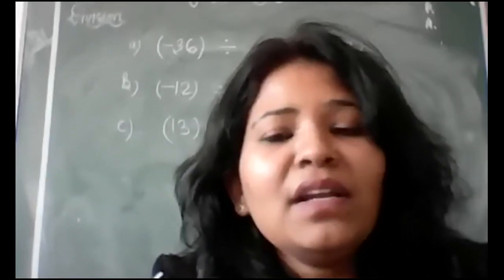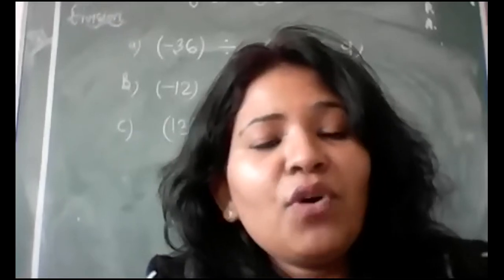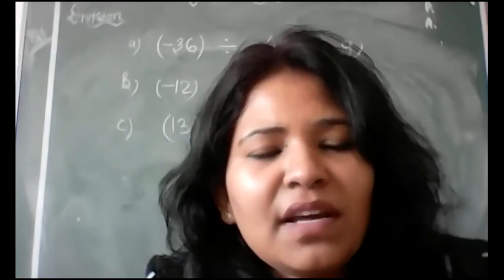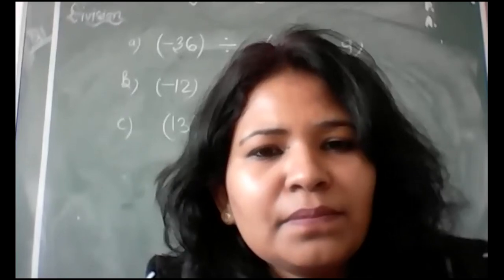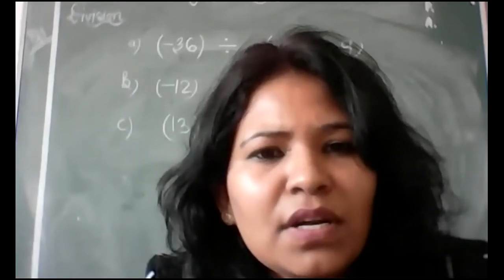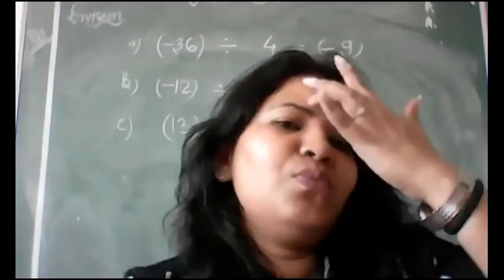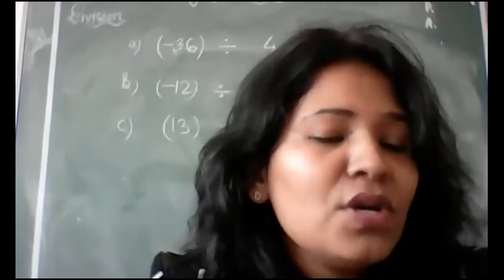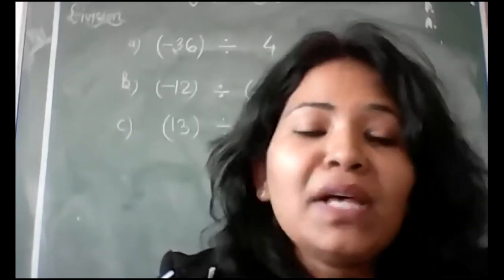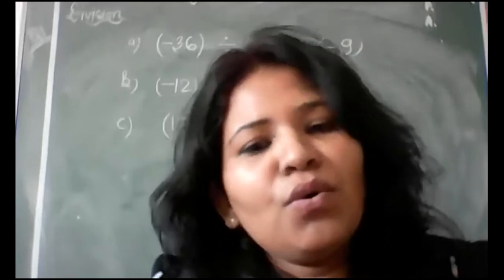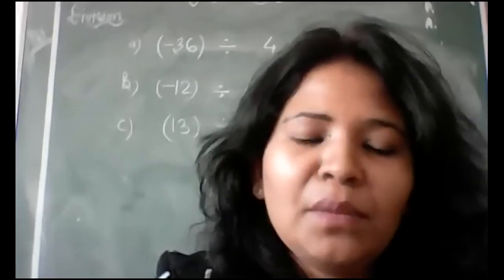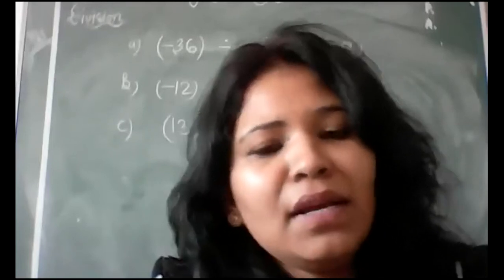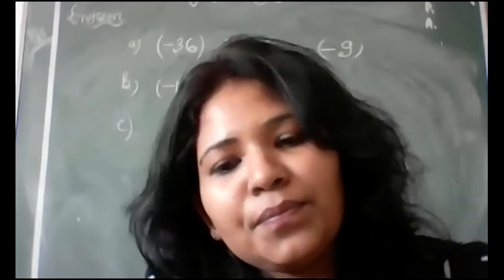Now the last one was 0 divided by a number. 0 divided by what was there? Minus 12. 0 divided by minus 12. So 0 divided by minus will give you plus. So it will be 0 divided by plus 12, which will give you 0 only, because 0 divided by any number, either positive or negative, the answer will remain 0 only.